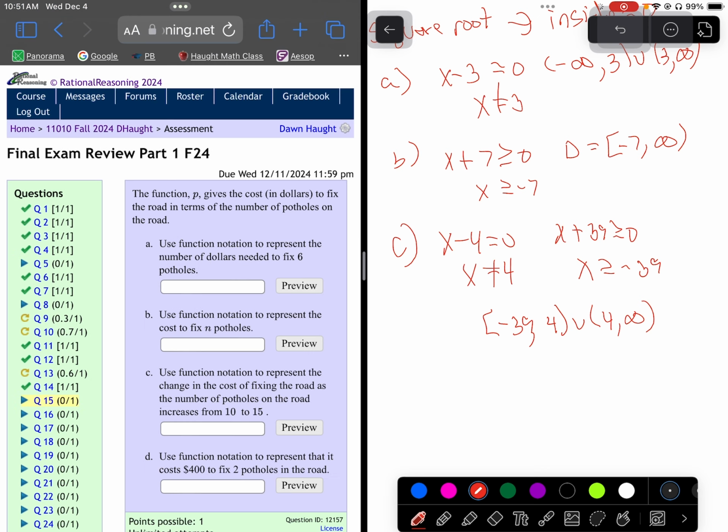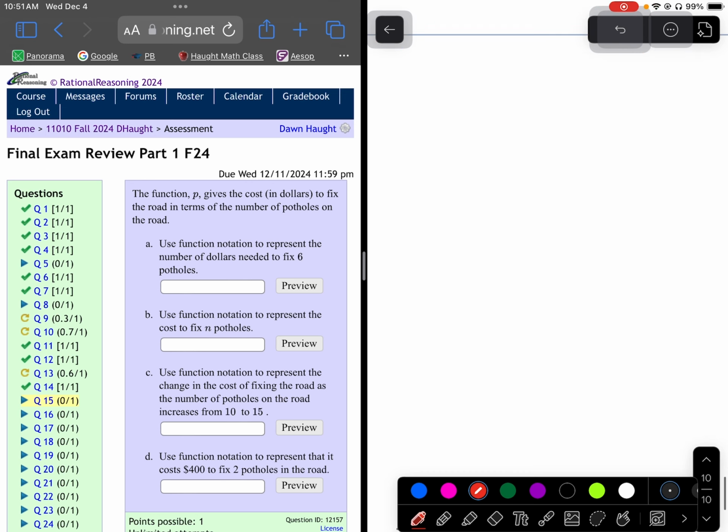Let's go to question 15. So let's talk about question 15. It says P is the cost in dollars to fix a road. Make yourself a little note, sometimes that's helpful, in terms of the number of potholes. So let's call H for potholes.